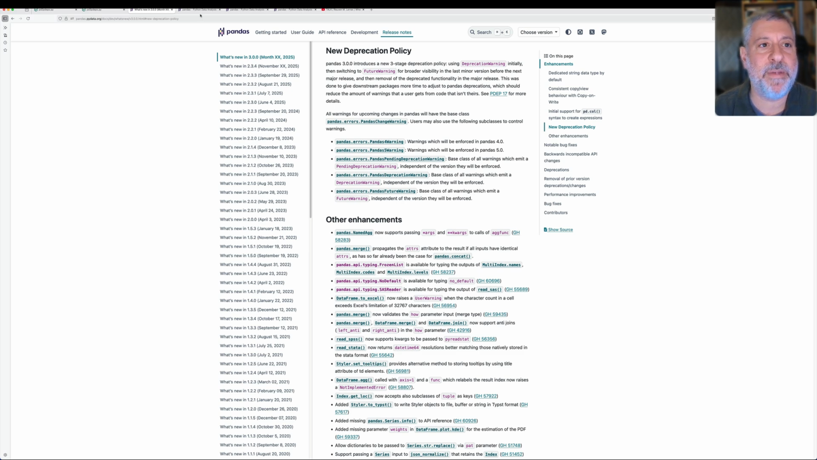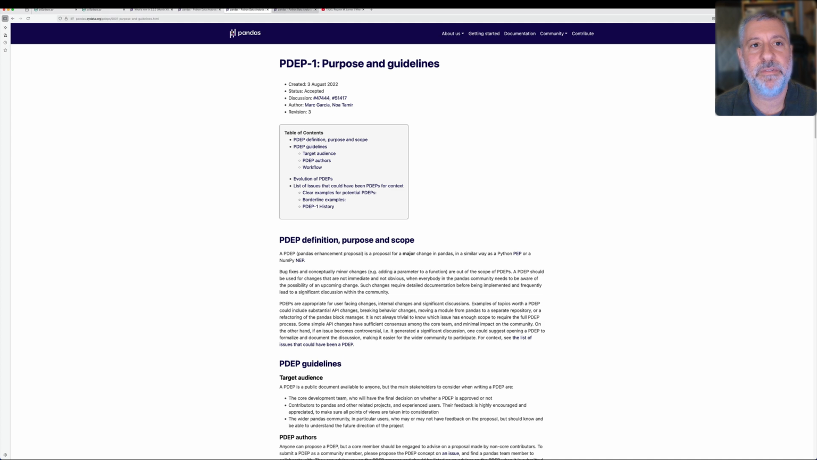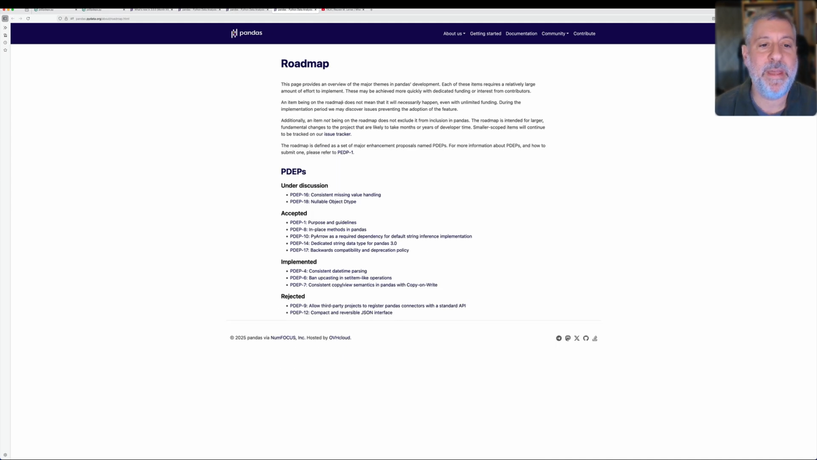It's even more documented if we look in PDEP 17, the backwards compatibility and deprecation policy. There is now a formal policy in place. But wait, what is this PDEP? What in the world is a PDEP? Well, it turns out that just as Python has PEPs, Python Enhancement Proposals, now Pandas has PDEPs, Pandas Enhancement Proposals. We can look at the list here, in what's called the roadmap, and it shows which PDEPs are under discussion, which have been accepted already. These are things that you should pay attention to because they describe the future of Pandas. Some have already been implemented, and some have been rejected. But knowing about these PDEPs and even knowing about the process is really helpful.